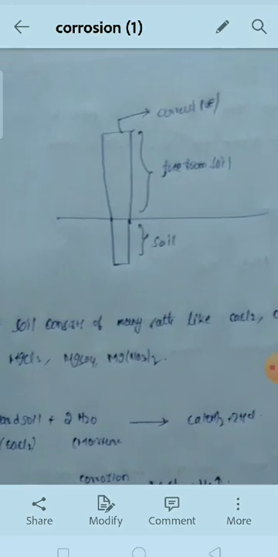In order to understand the concept of the acid theory of corrosion, let us consider a general example. Suppose we see the street light outside your house. The pole of the street light is buried in the soil, with nearly 1/4 of the pole under the soil and the remaining part above the soil. The part under the soil acts as anode, and the part above the soil acts as cathode.